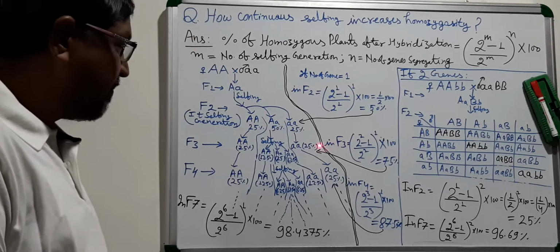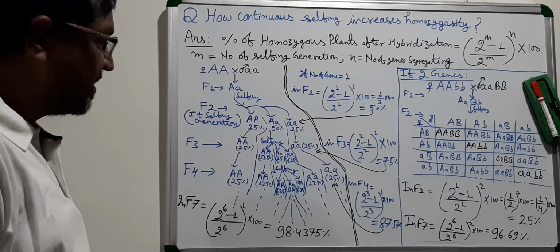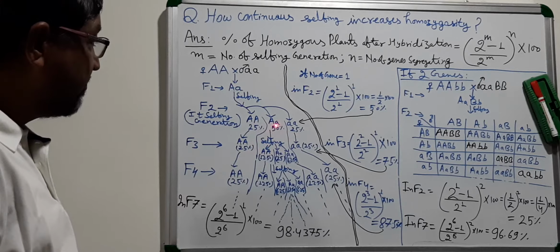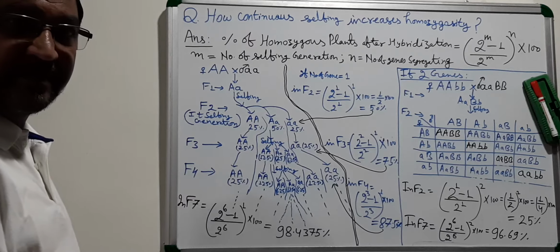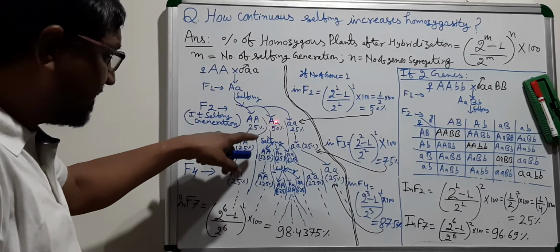So 25 plants here are homozygous, 25 plants are homozygous, and if you are growing 100 plants, maybe this is 50%.